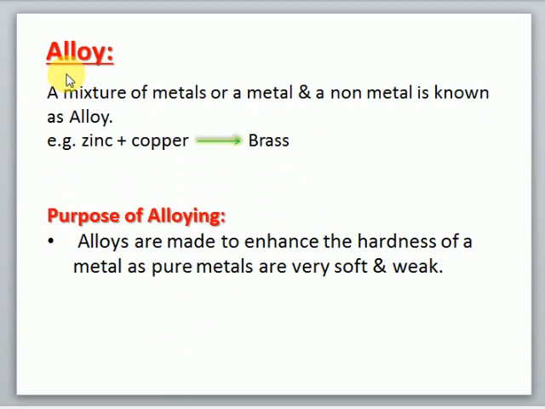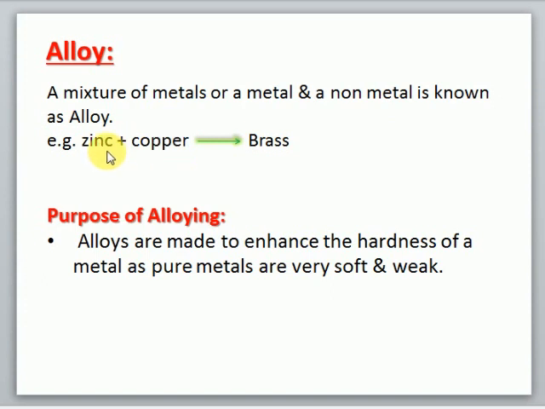Okay, so what is an alloy? Alloy is a mixture of metals, or it is a mixture of metal and non-metal. It means when we mix metals together or we mix a metal with a non-metal, the resultant mixture is known as alloy. For example, if we mix two metals, zinc and copper together, the resultant mixture will be known as brass. So brass is an alloy of copper and zinc.